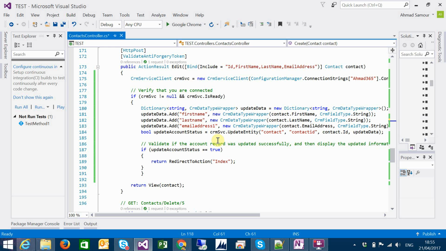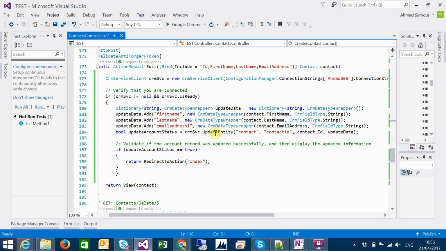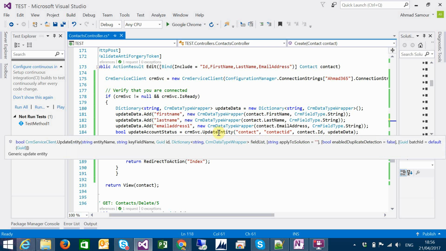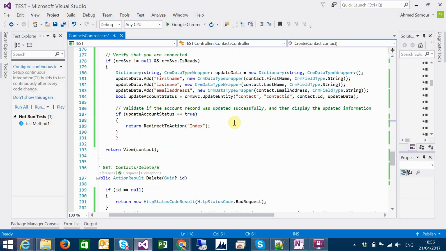And we are using here the CrmSVC.update entity. You will pass here the contact, which is the logical name, the key field name, which is contact ID, the value of the key field name, and what you want to update, and it will return a boolean, which is true or not, if the CRM updated this record or not.